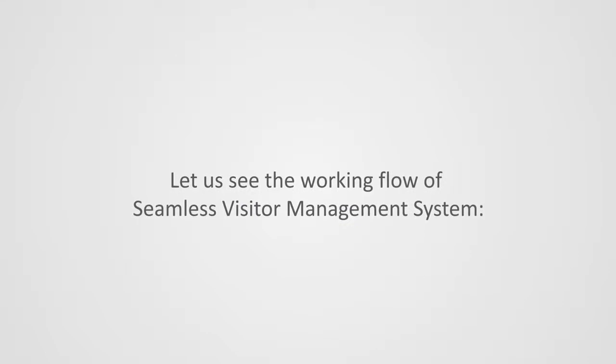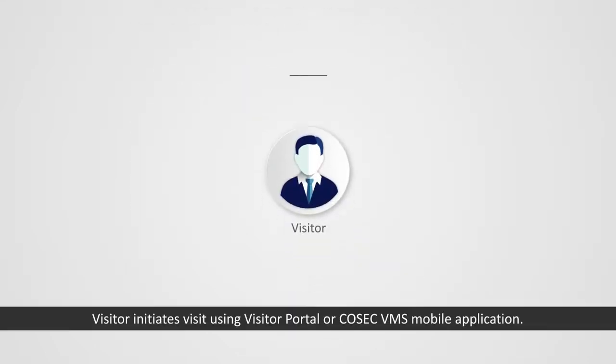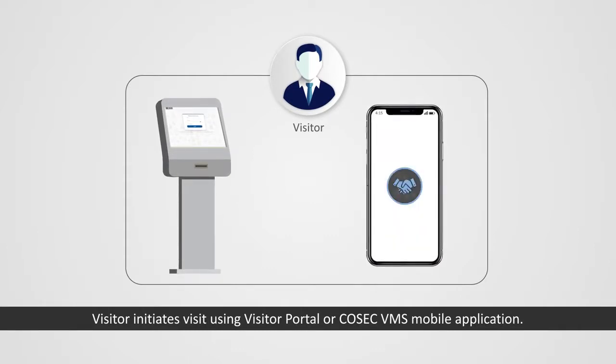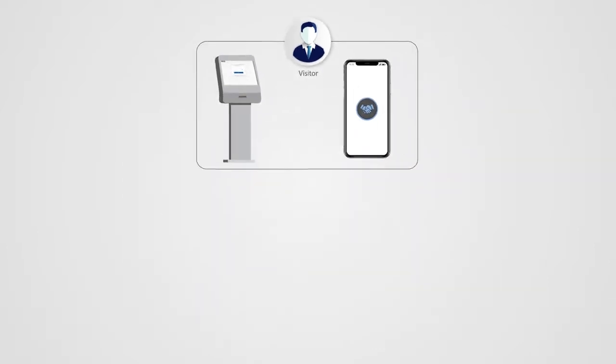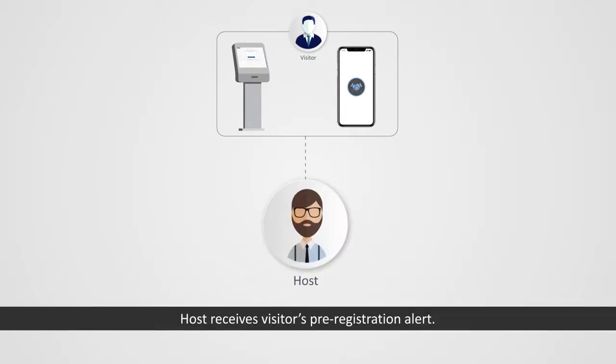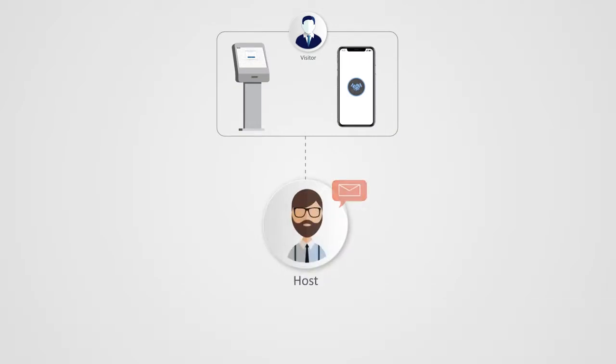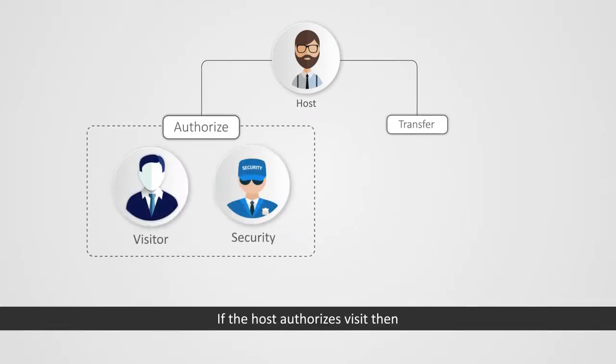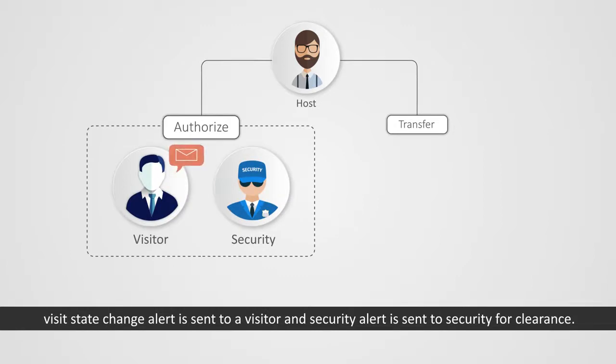Let us see the working flow of Seamless Visitor Management System. Visitor initiates visit using Visitor Portal or COSEC VMS mobile application. Host receives visitor's pre-registration alert. The host can authorize or transfer a visit to another host. If the host authorizes the visit, then a visit state change alert is sent to the visitor, and a security alert is sent to security for clearance.